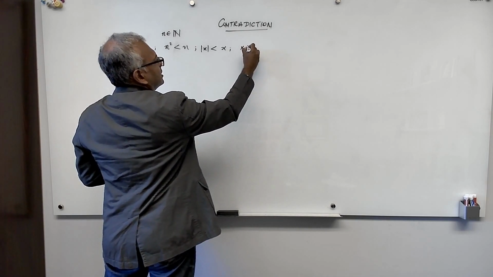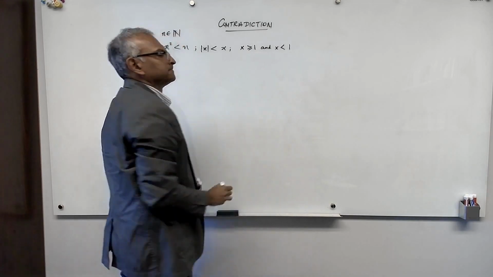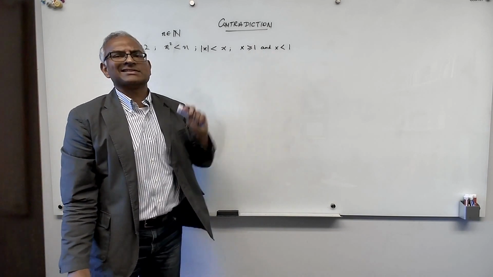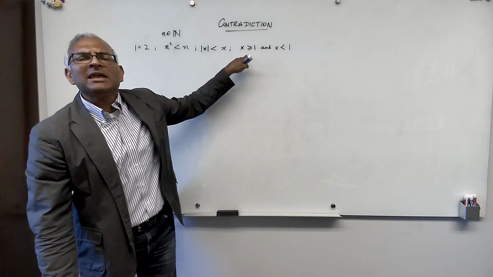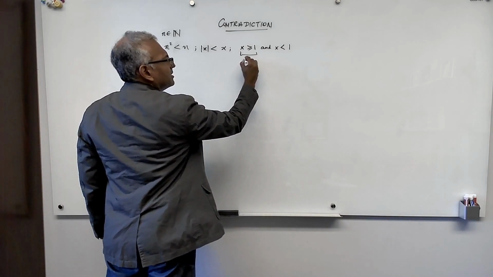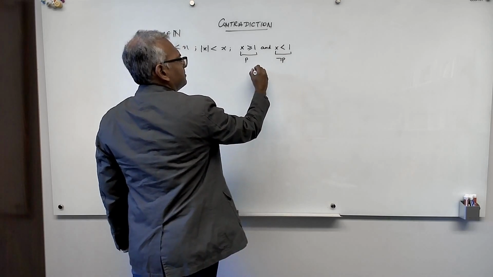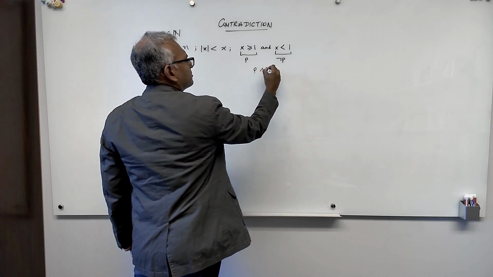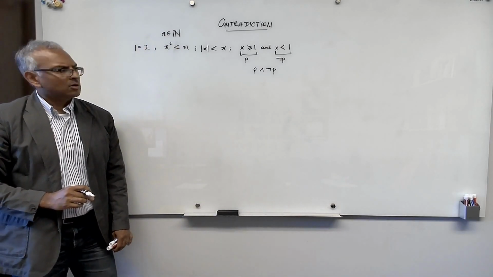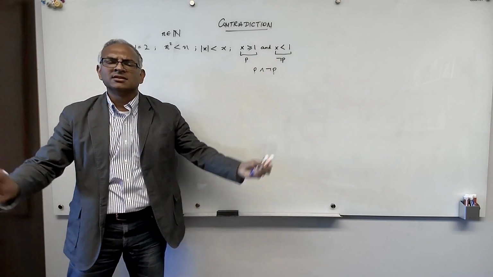X is greater than or equal to 1 and x is less than 1. Nonsense. It's not possible for x to be both greater than or equal to 1 and less than 1. Now, this is the typical type of contradiction. If you think of this as a statement P, then this is exactly the statement not P. And so what I'm claiming here is P and not P. That's the prototype contradiction, where you claim something and you also claim its negation. Nonsense. It can never be true.